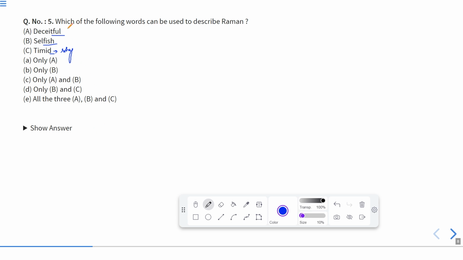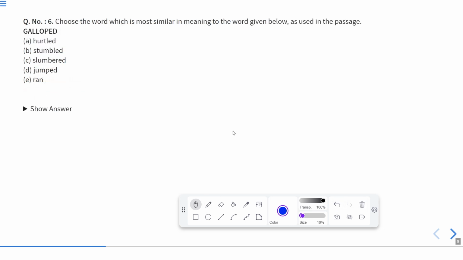So obviously, A and B, these two reflect his image. So according to this, A and B should be the correct answer, so C will be the correct answer. Okay, so C is the correct option, as both the points reflect his image. Now let us move to the next question, that is question number 6.